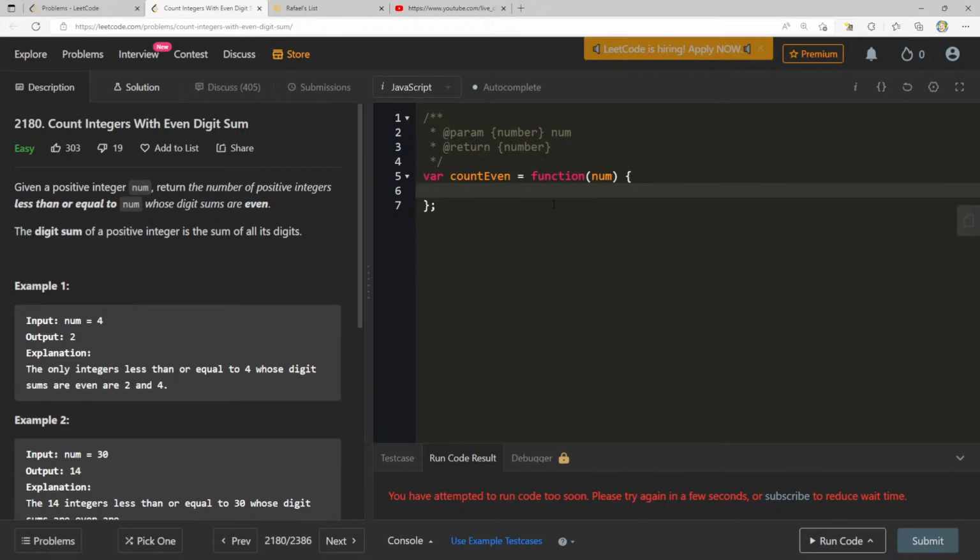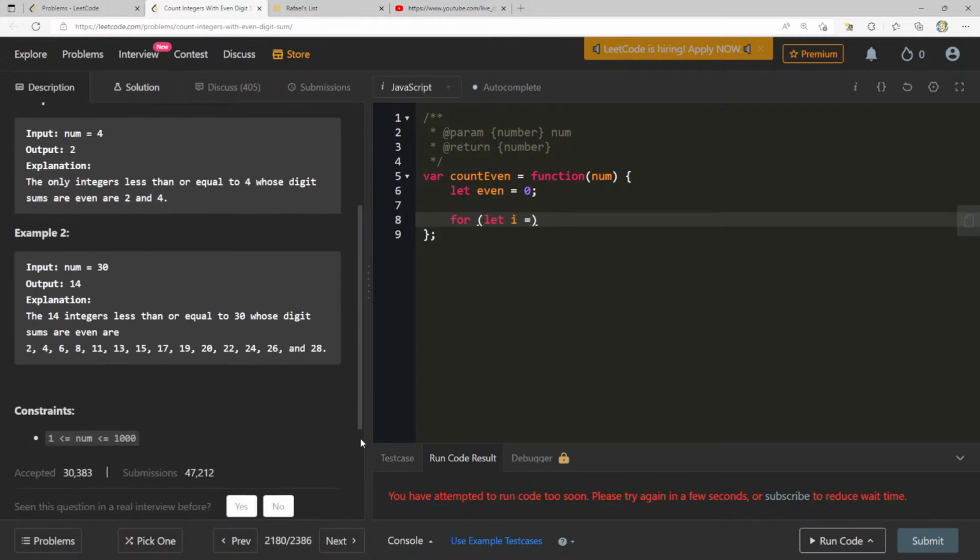Let's see. We can also just do let even equal 0, for let I equals, let's just go from let I equals 1, I less than or equal to num, I plus plus. Let's see, we can say let digit equals I, while digit, it's not even that, right?